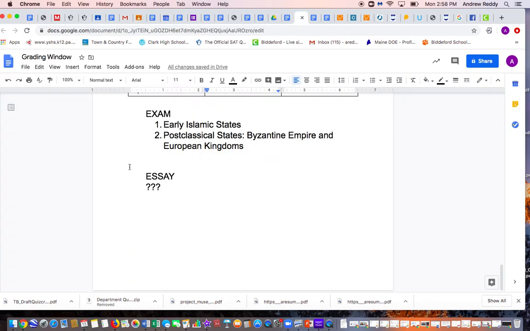Right now, for the fourth quarter, these are the only two assignments that I have assigned so far. They fall under the exam category. I will be posting some preliminary skill-based exercises to get you working towards writing an essay for this particular quarter and for this particular unit.